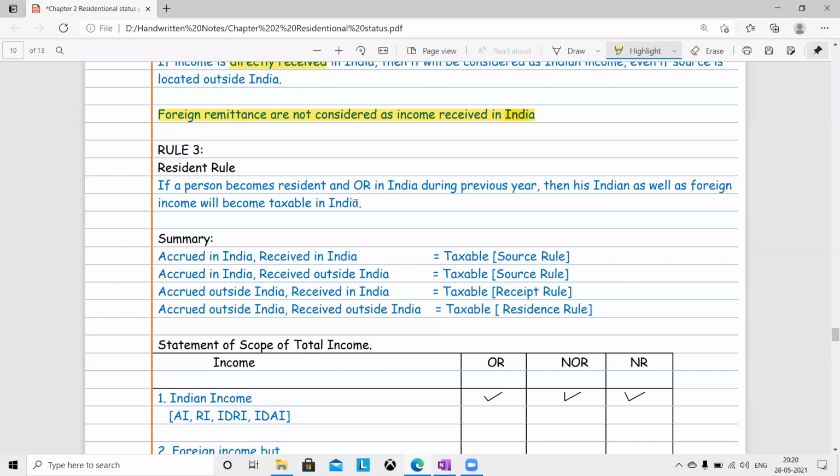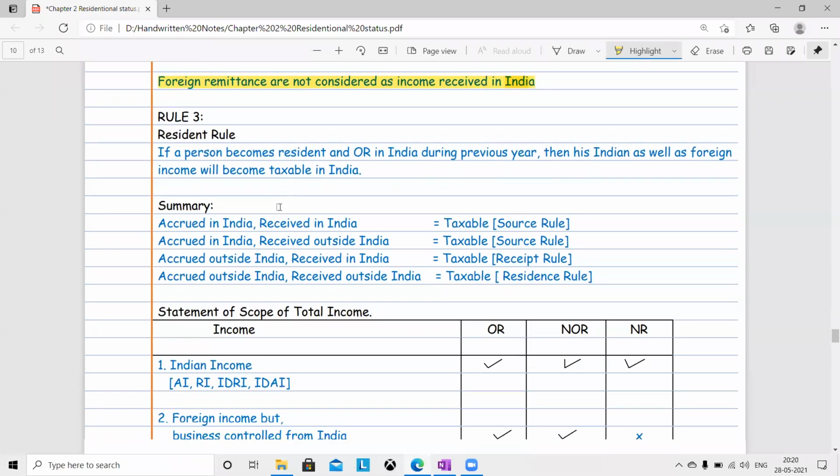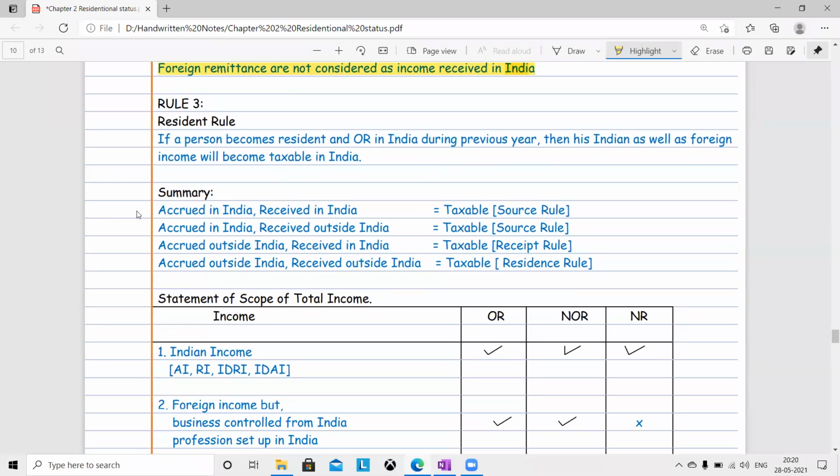If you become a resident and ordinary resident in India, then Indian as well as foreign income becomes taxable in India. Therefore, what summary have we created for Indian income? Income accrued in India, income received in India. Obviously, this is Indian income, taxable to all. Taxable to all means, sir, it is taxable to OR, NOR and NR. Sir, what about income accrued in India and received outside India? Accrued in India, received outside India, still Indian income because the source is located in India. This is also taxable to OR, NOR and NR.